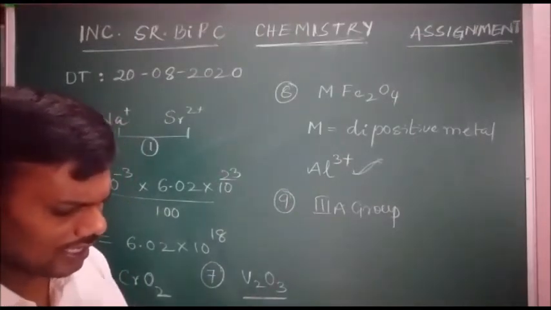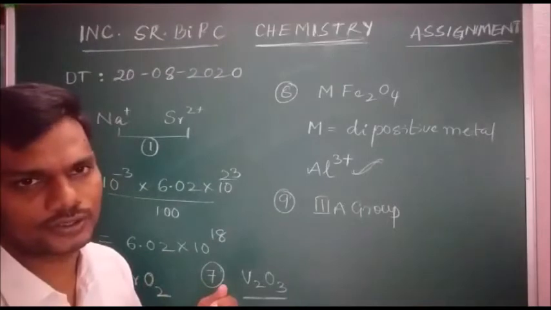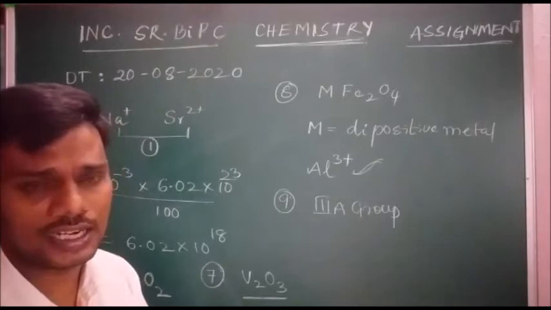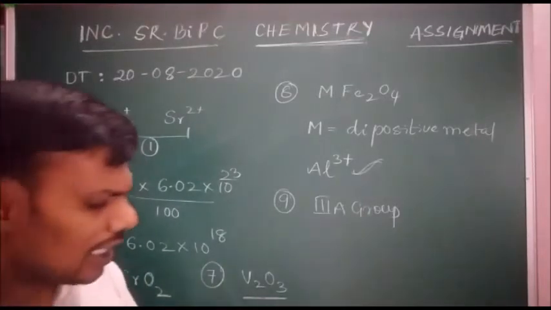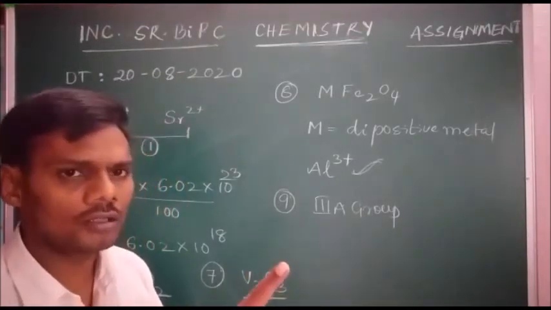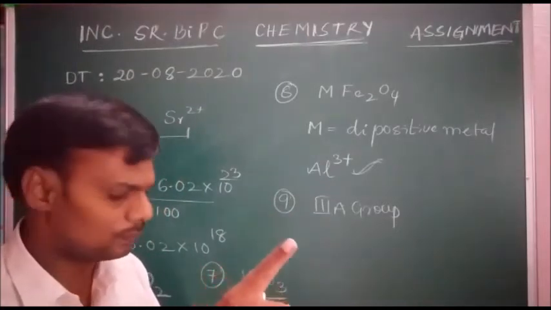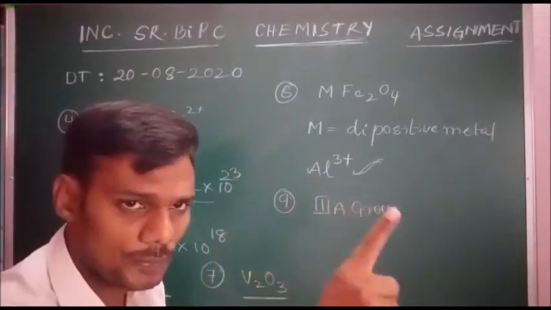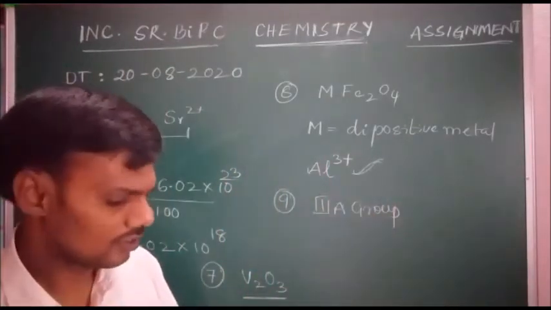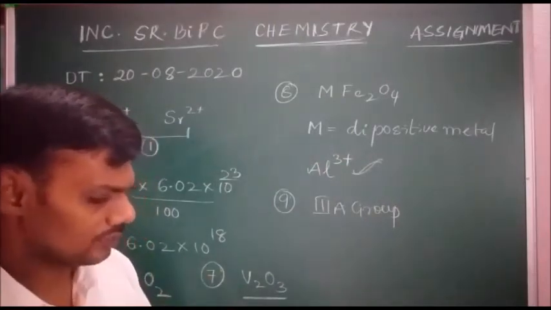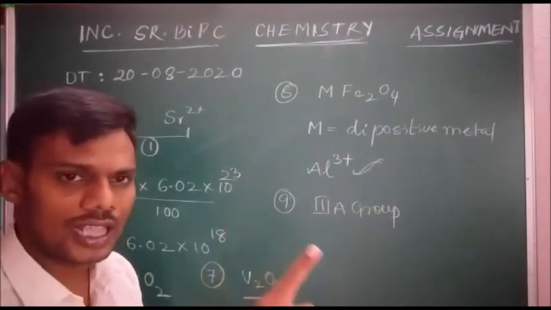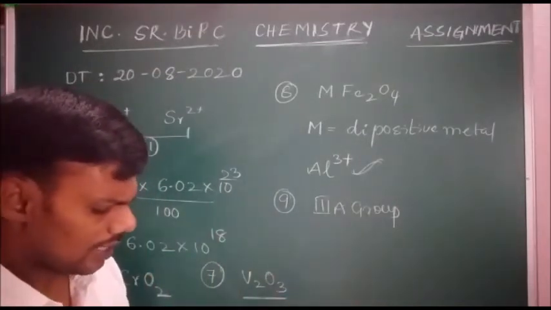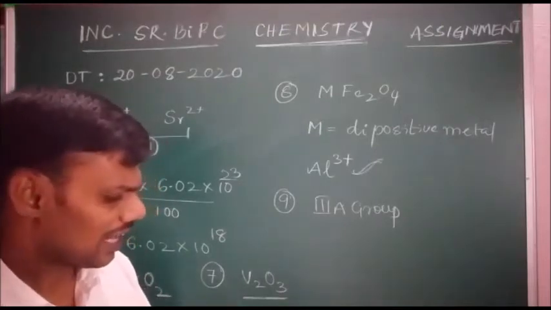Next, question number 10. Which of the following is the correct statement? By option verification only we can select the answer. Silicon doped with boron, boron being 3rd group, is a P-type semiconductor. First option is correct. For the 10th question, we have to select the correct option by option verification only.